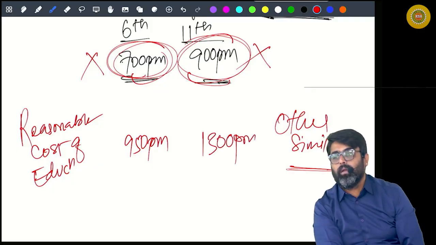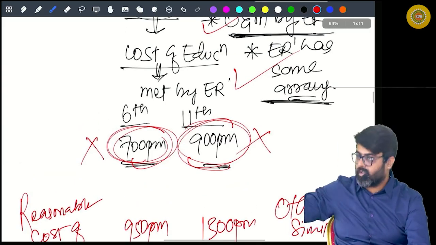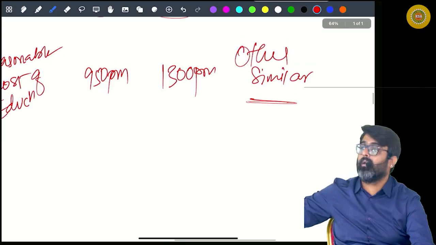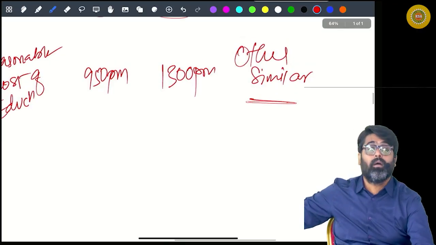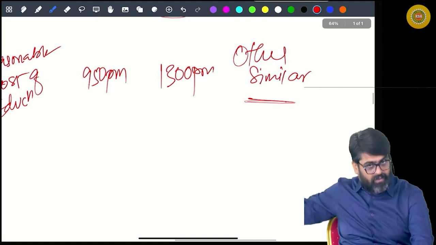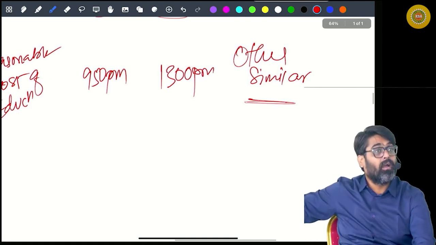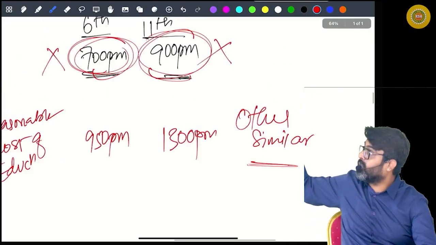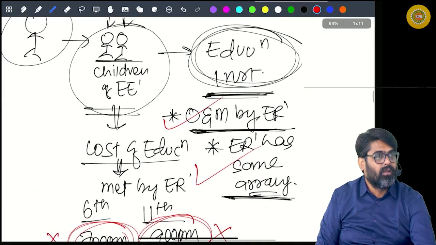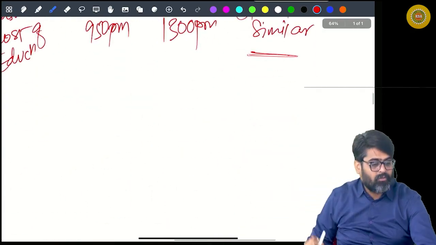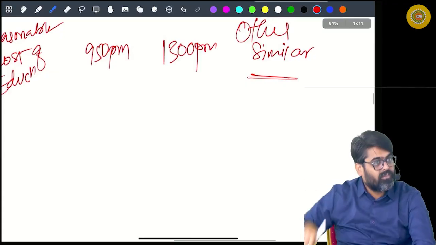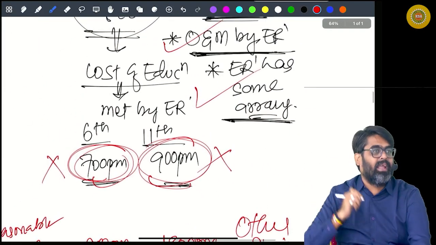Now tell me, is your benefit the amount the employer is actually spending, or the amount which you are saving? You are saving this amount, because you are not supposed to spend it. Since your child is studying in a school owned by the employer, if this school was not there, you would have spent this much amount. This is your benefit, which you are saving, and not the amount actually spent by the employer.